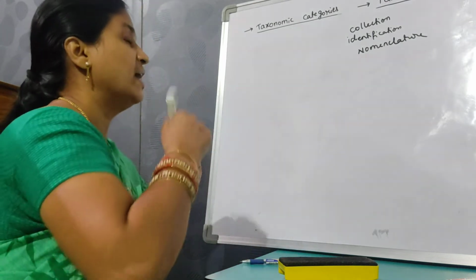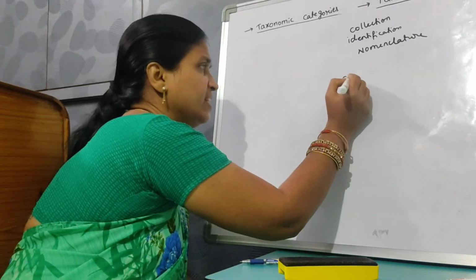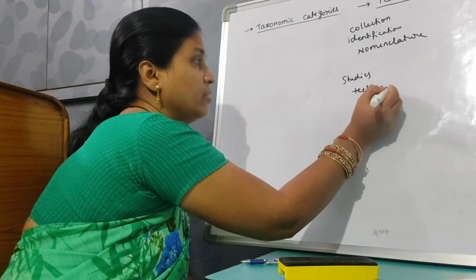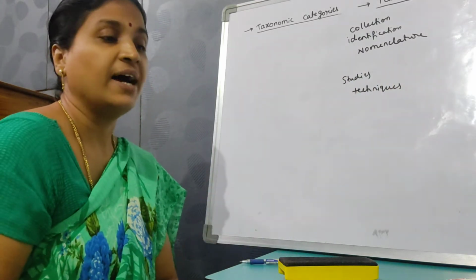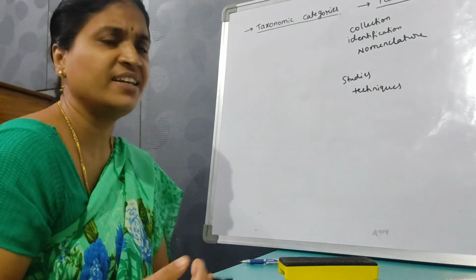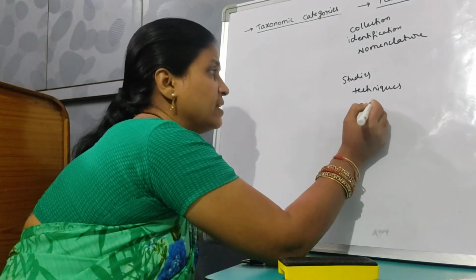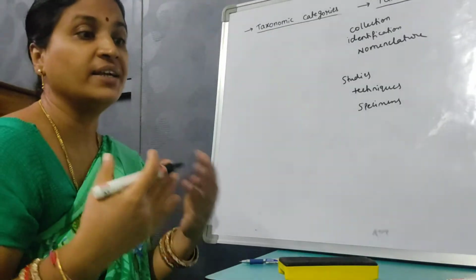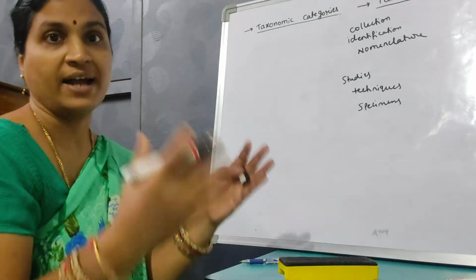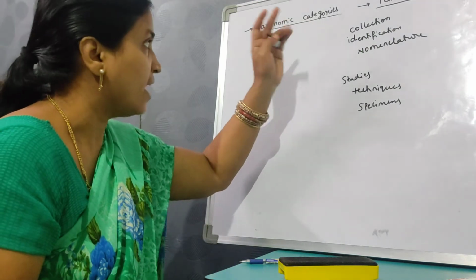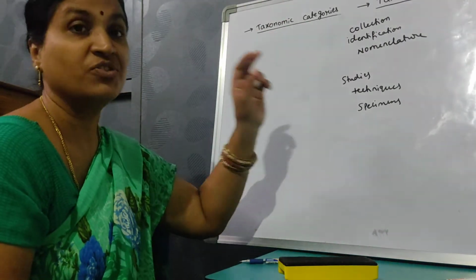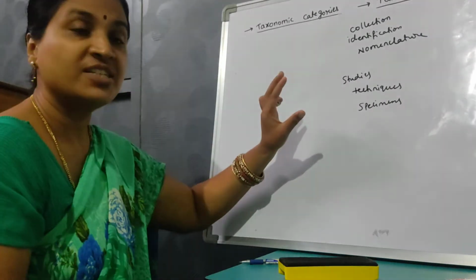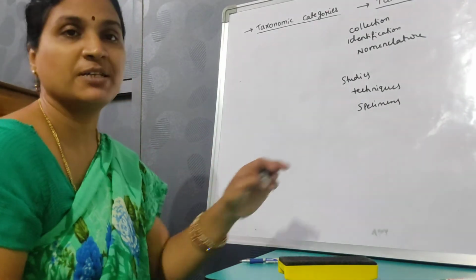For that, the biologists have done many studies and techniques were developed. The botanists have developed some specimens such that we can identify or recognize a particular plant or animal.